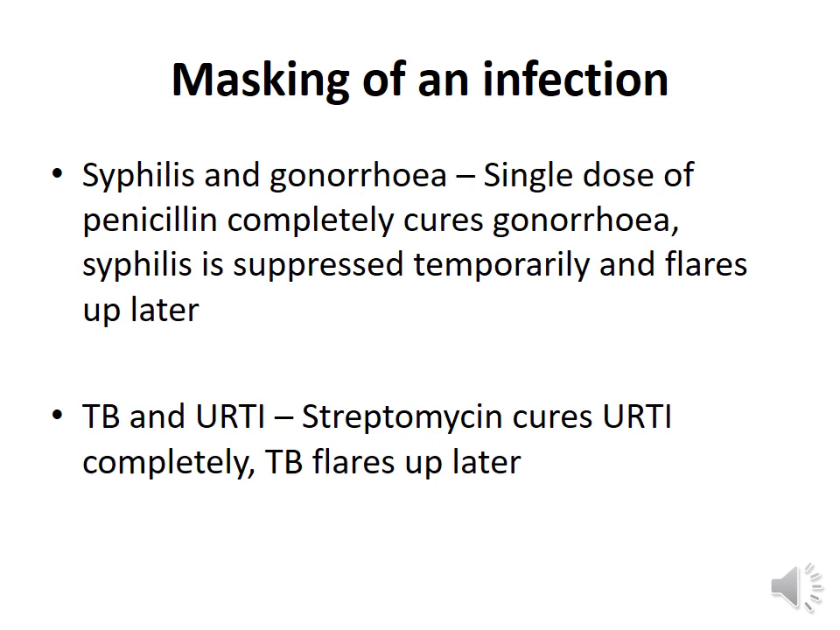Using antimicrobial agents can sometimes lead to the masking of an infection. Suppose there is a patient having both syphilis and gonorrhea. A single dose of penicillin is enough to treat gonorrhea completely, but syphilis is only suppressed temporarily, as a result of which it flares up after a particular period of time. The same thing happens when a patient has both tuberculosis and upper respiratory tract infection. Streptomycin cures the upper respiratory tract infection completely. It only suppresses tuberculosis to some extent, which later flares up, because streptomycin can only suppress tuberculosis to a certain extent.